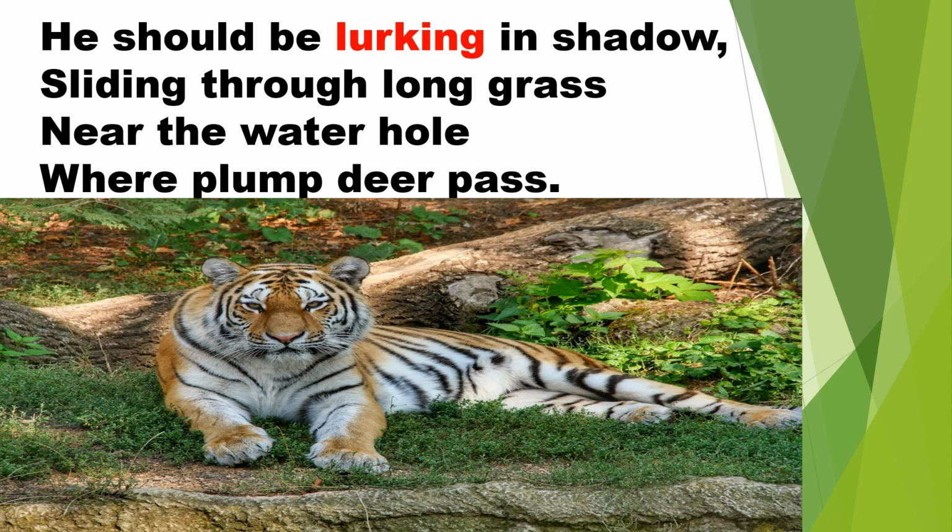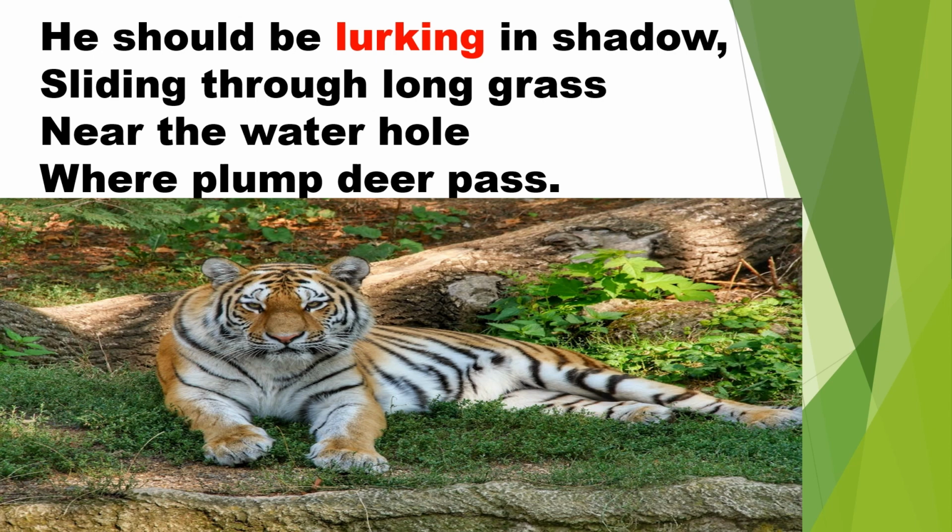In this stanza, the poet is filled with pity or sorrow while looking at the imprisoned tiger. The poet imagines another life for the tiger, which would be there in the wild forest other than the zoo. He says, poor tiger should have been in his natural habitat, that is the wild forest. He would have been lying in the shadows of trees and hiding himself behind long grass so that his prey will not notice his movement and he can catch his prey.